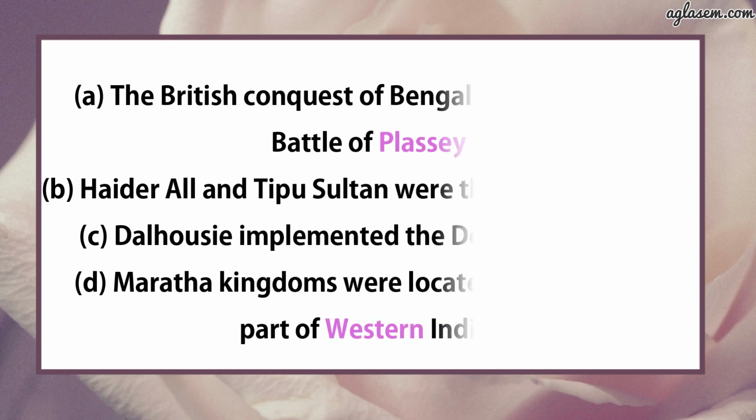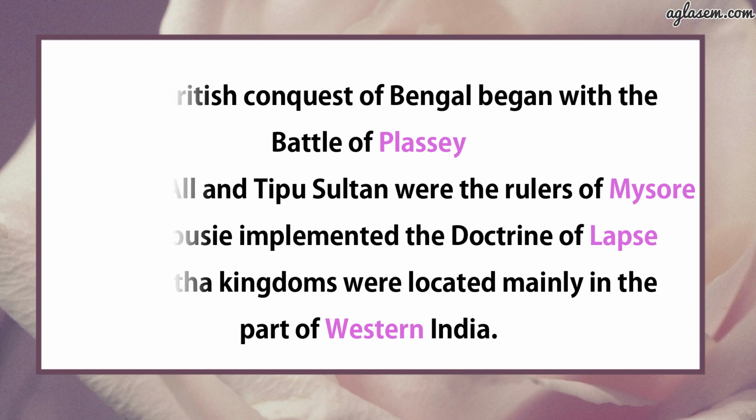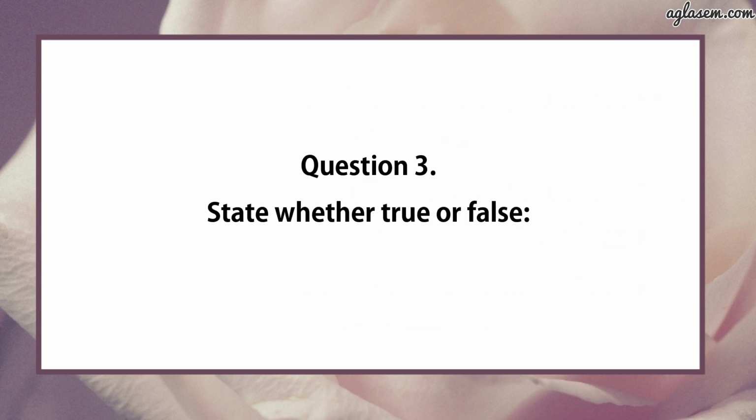Now question number 2 says fill in the blanks. First, the British conquest of Bengal began with the Battle of Plassey. Second, Hyder Ali and Tipu Sultan were the rulers of Mysore. Third, Dalhousie implemented the Doctrine of Lapse. Fourth, Maratha kingdoms were located mainly in the part of Western India. Further, question number 3 says state whether the statement is true or false.